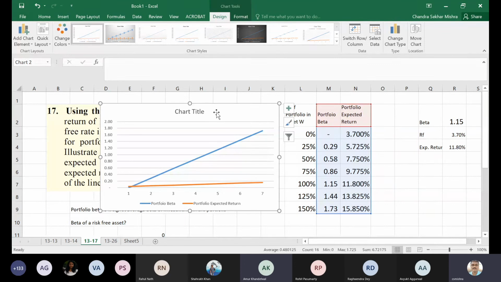But the risk is very high. See, these are all expected rates of return. As a borrower, you will honor the obligation. But when you invest, your entire investment can become zero also, right? You are expecting 11.8%, but the actual return can be less, it can be more also. Yes, sir. If it becomes very less, what will happen? This is a very risky proposition. No doubt about that. Yes, it is correct.